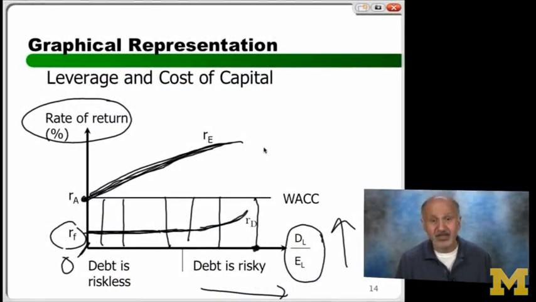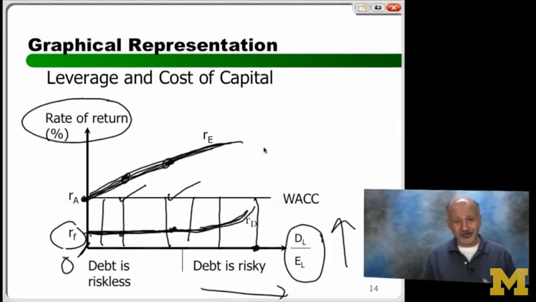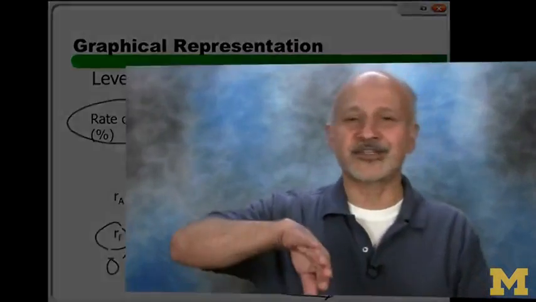But the key here is not this. To me, the beauty of this graph is not this. This goes up, is very intuitive. This stays low and goes up gradually, is also very intuitive. What's amazing is the weighted average of this plus this is this. The weighted average of this plus this is what? This. So the addition of the two is always the return on asset. You see the awesomeness of this? So return on equity is going up, return on debt is changing, but the average of the two will always be equal to the return on asset.